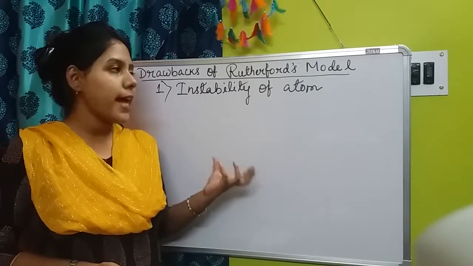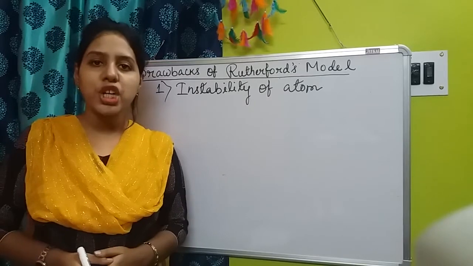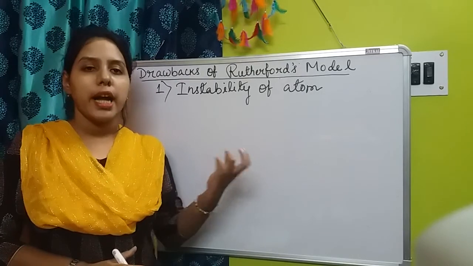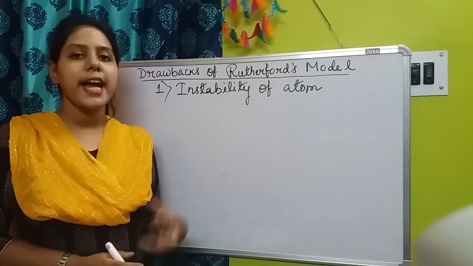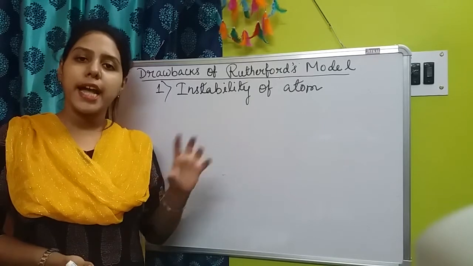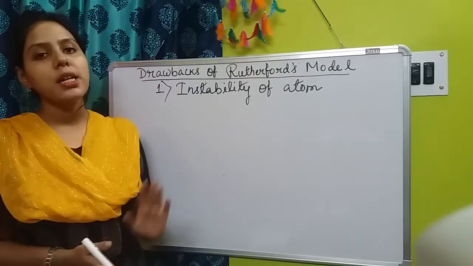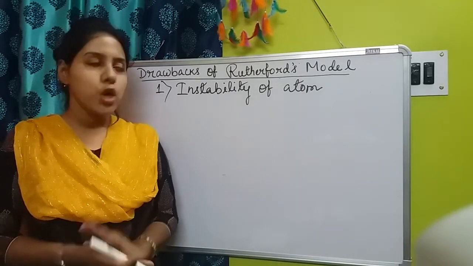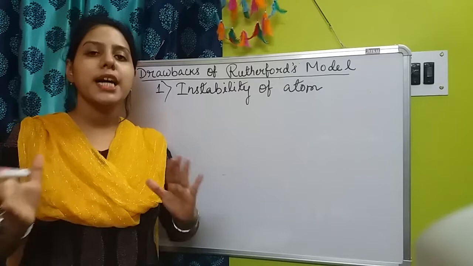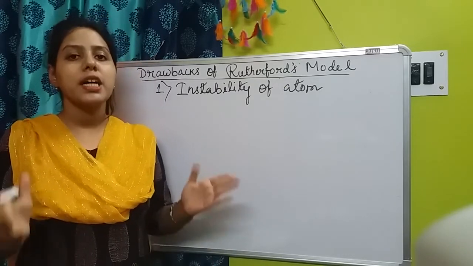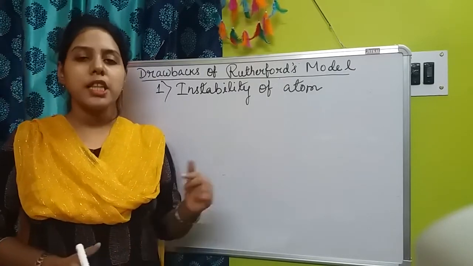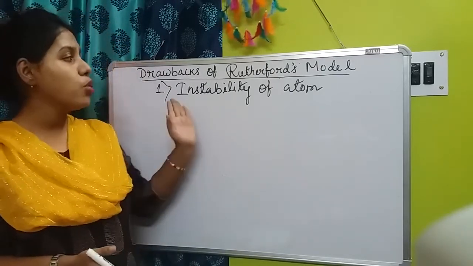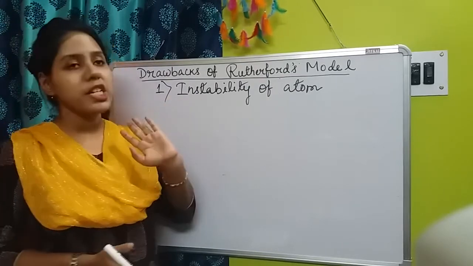One is the electrostatic force of attraction that was working inward towards the nucleus, that helps to bind the electrons in the atom. And another one was the centrifugal force that was working outward. So those two types of forces counterbalance each other and make the atom extremely stable, that we have learned in Rutherford's atomic model. But now the first point is instability.